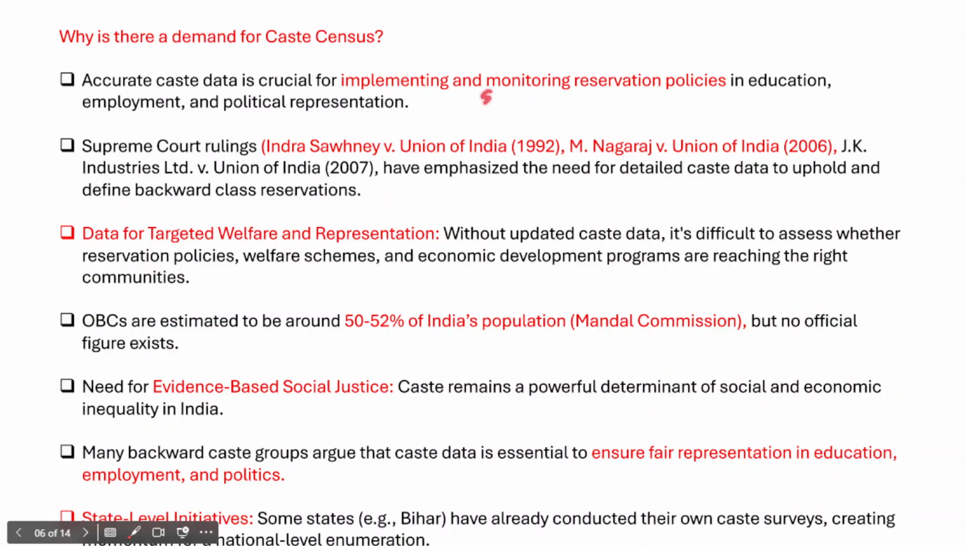For example, SC is not a homogeneous caste group, because there are a number of castes which are part of the Scheduled Castes. Scheduled Tribes also have a number of castes, and the same is the case for the OBCs as well. So when we have a detailed caste census, it will help us in implementing and monitoring the existing reservation policies in education, employment, and also political representation.